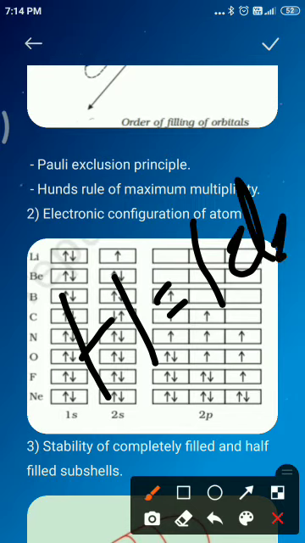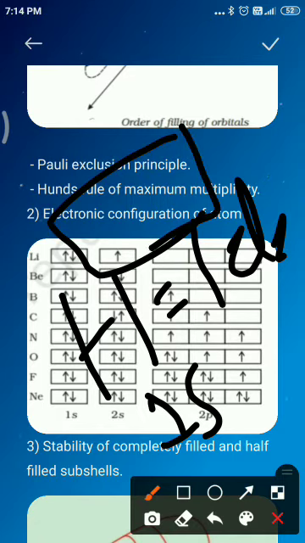So how can we write the electronic configuration? This is 1s. We can write it in an orbital diagram like this, 1s. So this is an orbital diagram. That will go to the lowest energy, namely 1s. The electronic configuration of the hydrogen atom is 1s, meaning it has only one electron in the 1s orbital.